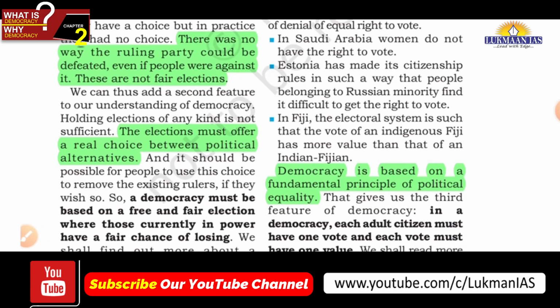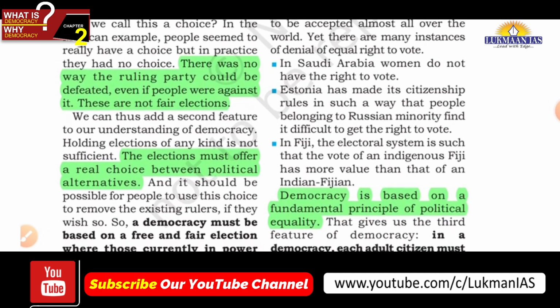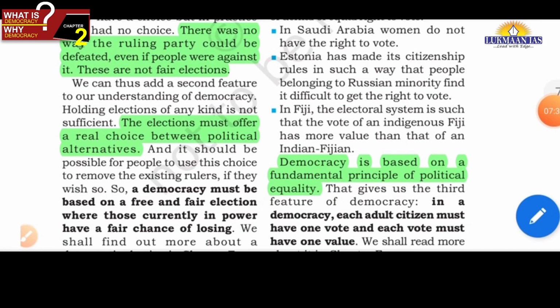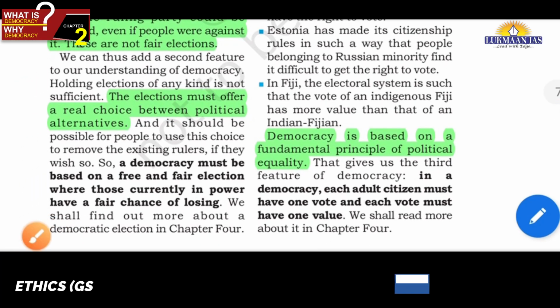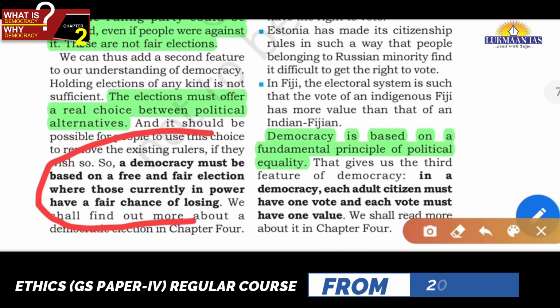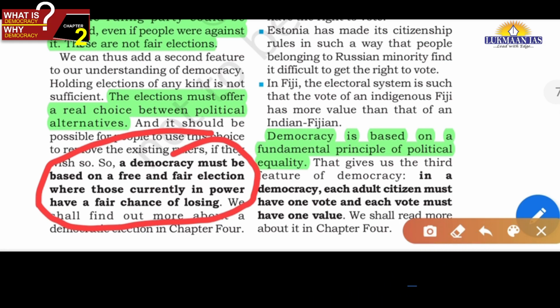And the second thing is that, if we see further, friends, a democracy must be based on free and fair elections, where those currently in power have a fair chance of losing elections. So now with that simple definition, we have come to the rider that elections should give real choice, real political alternatives.